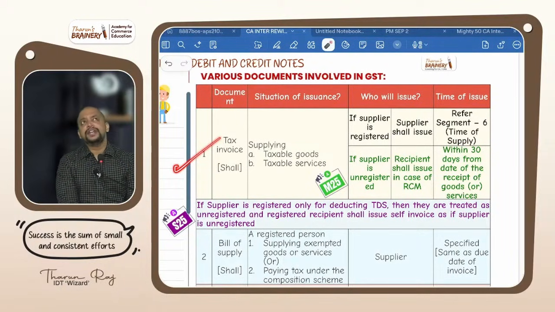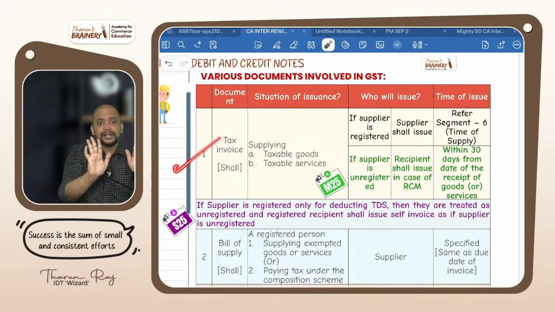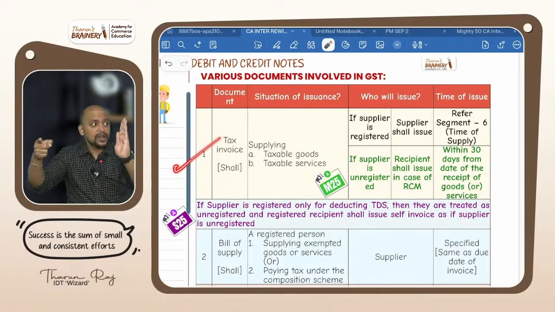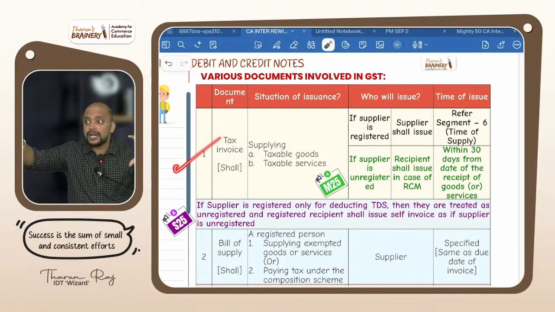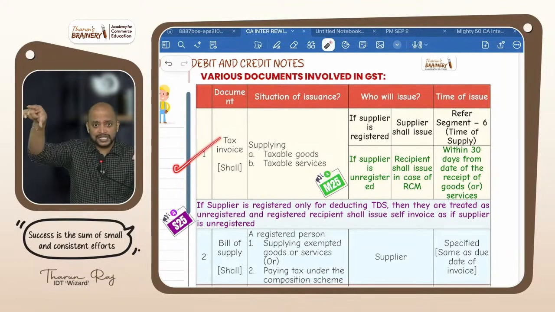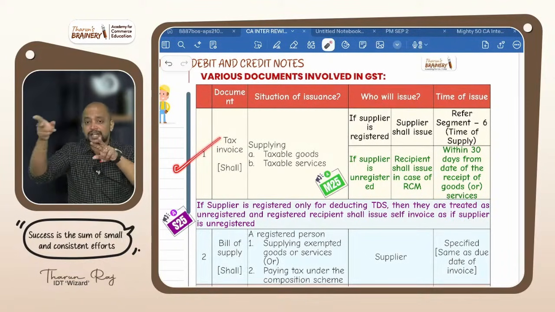And there is one very, very important point. Please concentrate. There is a government department which is registered for deducting TDS, and they are making supply to you. They are not having normal registration. They are registered for deducting TDS. Now they are making supply to you, on which you need to pay GST under RCM. You are the recipient getting goods or services from the government department, and this transaction is covered under RCM. Who should give invoice to whom? Supplier to recipient or recipient to supplier?